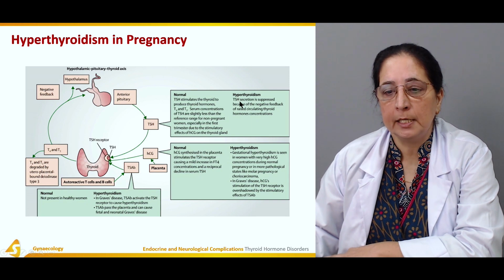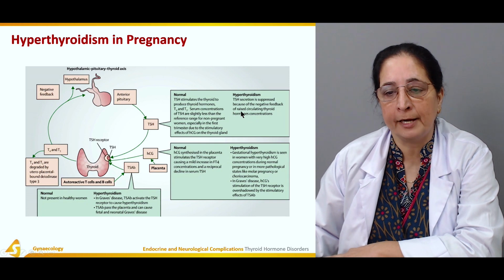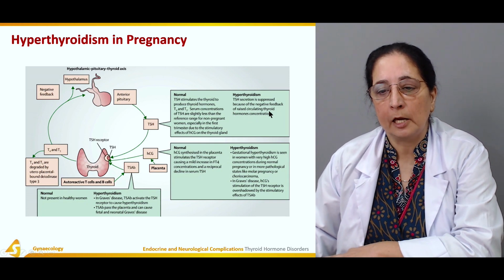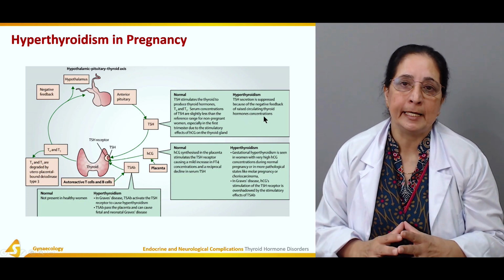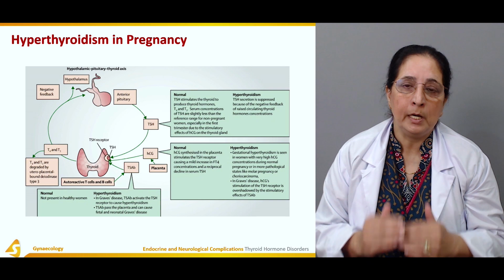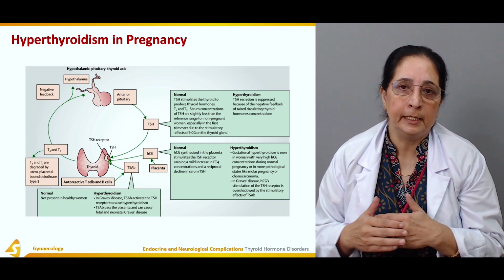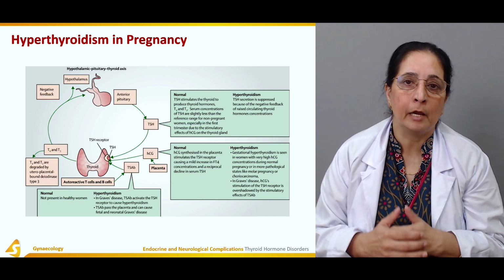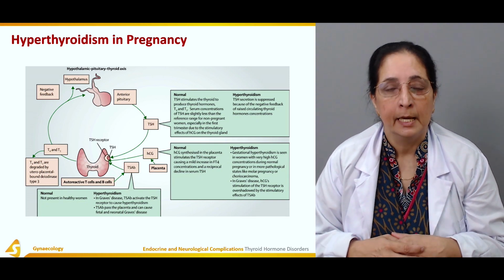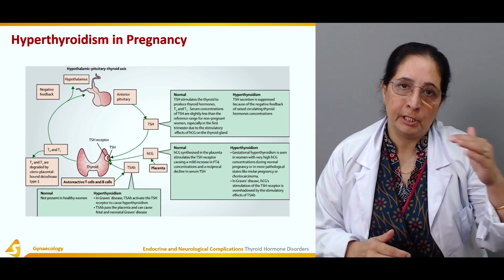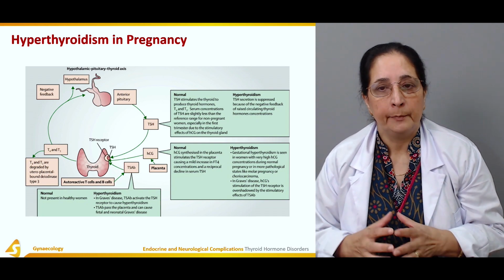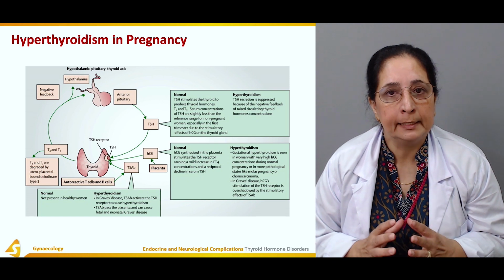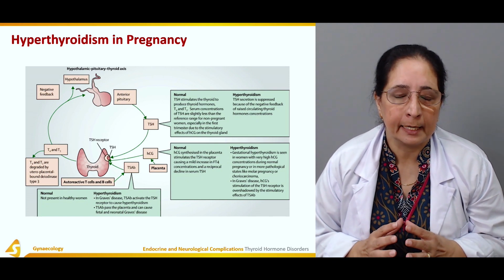TSH secretion is suppressed because of the negative feedback effect of raised circulating thyroid hormone concentrations. As I mentioned, TSH levels are regulated by the level of T3 and T4, or thyroid hormone level, in the blood. If it's low, TSH is raised. If it's high, TSH is low because it is controlled by the negative feedback effect.